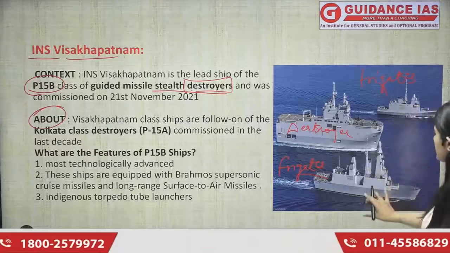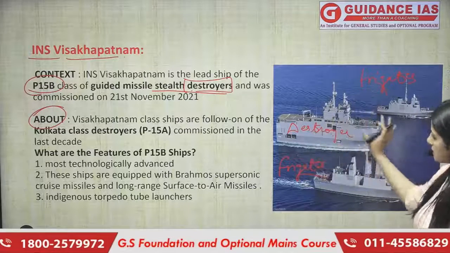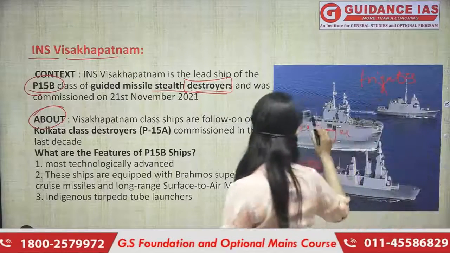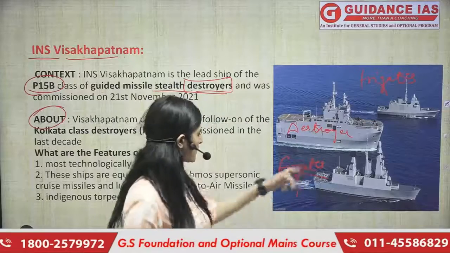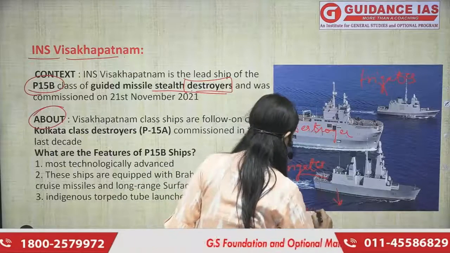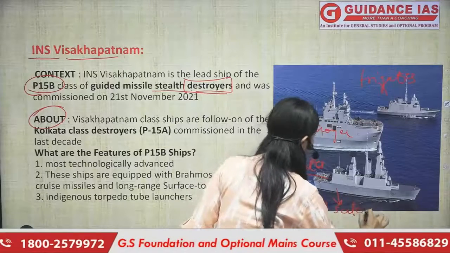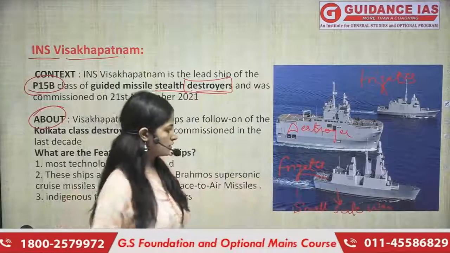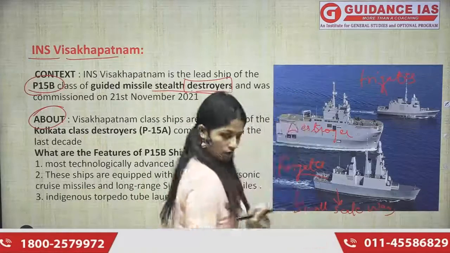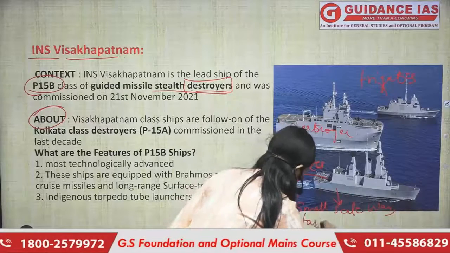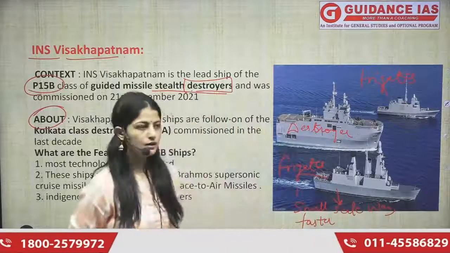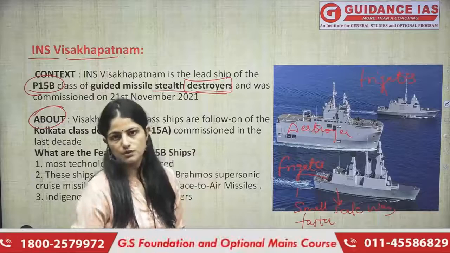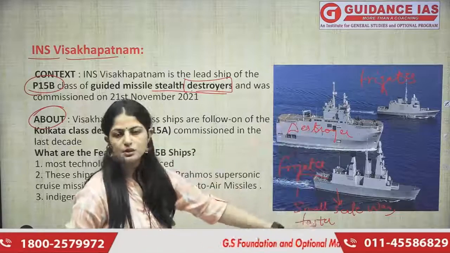There's a clear-cut distinction. As you can see, prima facie पे ही आपको लग रहा है that this is the larger one, these are the smaller ones. So yes, this is the larger one, and has different roles. Frigates have different roles. The frigates are basically used in small scale wars. अगर small scale war या small scale के जो भी चीज़ें होती हैं, we use frigates there. Frigates are faster than the destroyer. So it's not that frigates are not really important, or destroyers are better or something. No, they have different uses.